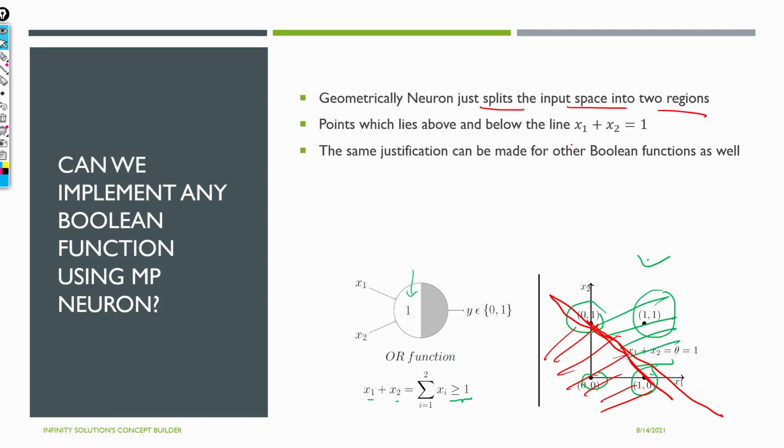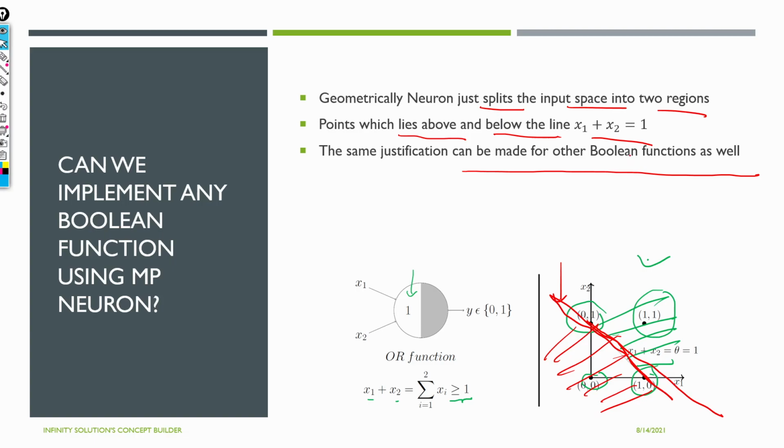Yeah, and if we have more inputs, like 3, 4, 5, then for 3 it will be the cube, like in 3D we'll be having a plane, then a hyperplane and so on and so forth. Yeah, but we can visualize 2D, so we are seeing this. So which two regions? Points which lie above and below this line. So can we say that this is the decision making line? Yeah, and the same justification can be made for other boolean functions as well.